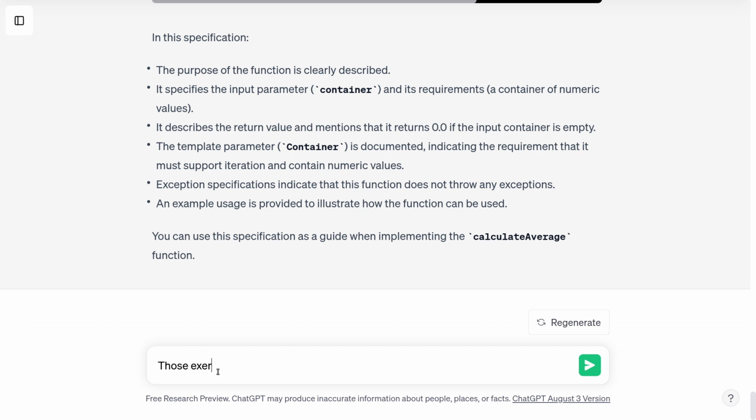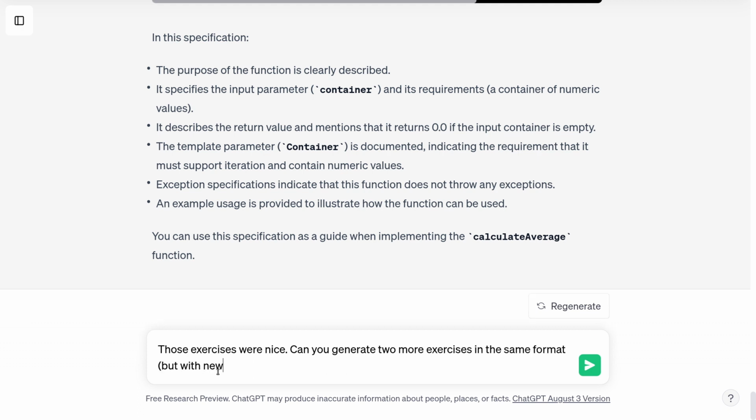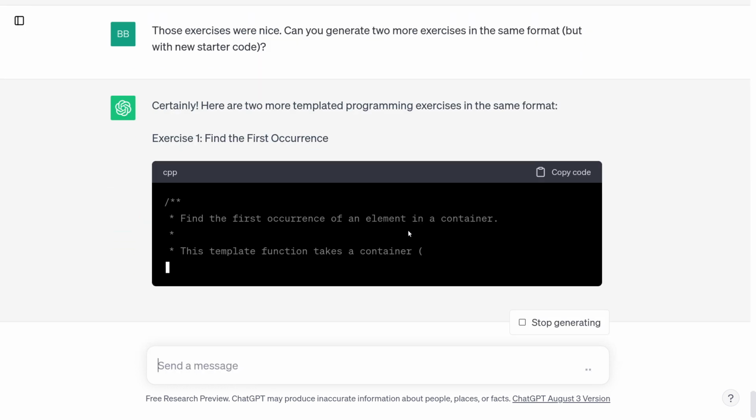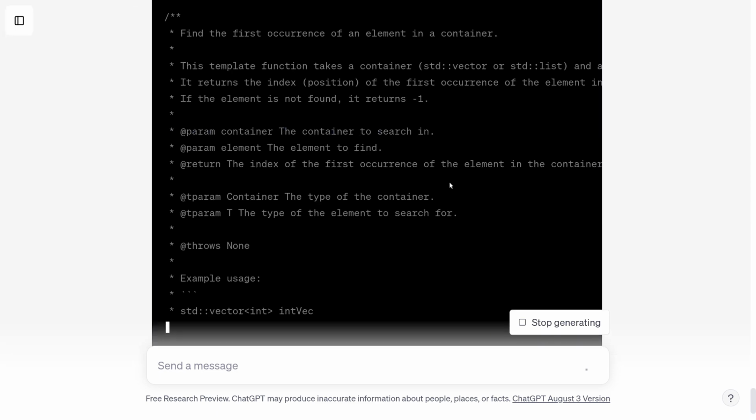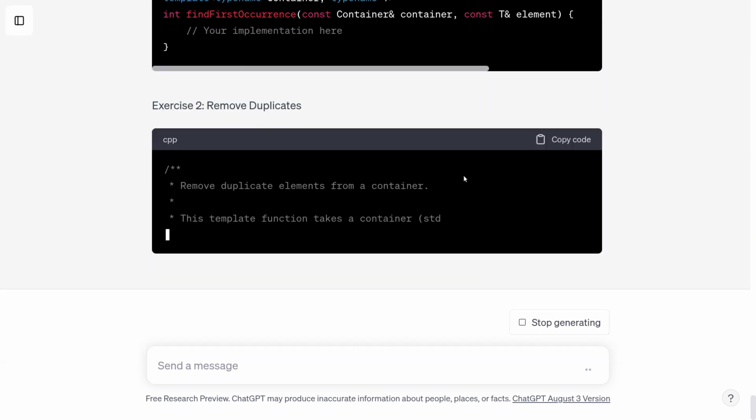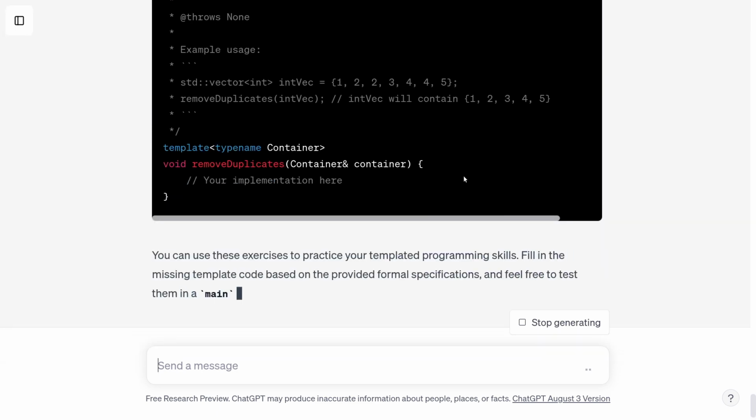Those exercises were nice. Can you generate, let's ask it for 2 more exercises in the same format but with new starter code, because I don't want it to add it to the, and we'll just see what it comes up with. Okay, find the first occurrence of something in a container. That looks interesting. And then remove duplicates.